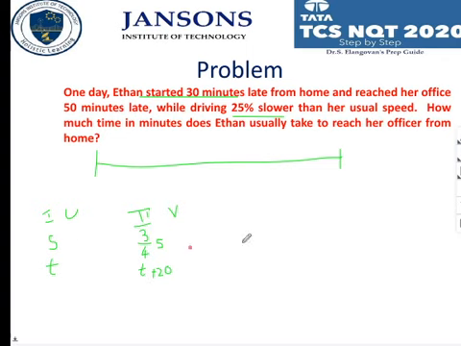Now what do we need to do? S t is equal to 3/4 S times (t plus 20). Whenever we have a multiplication in only one, that is normally in speed, then it is very easy. You can solve it very easily with this method. If both have a variation in addition or subtraction, then it is tough.